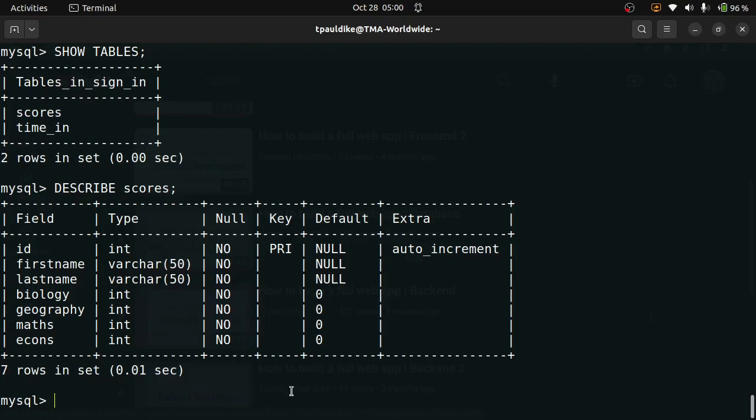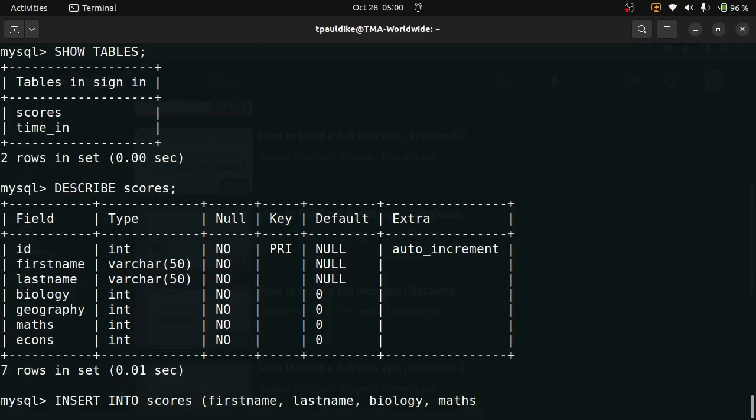All right. So let's try to enter the first record into this table now. Let's say insert into scores, first name. Now I can comfortably skip the ID because it is automatically generated. So first name, last name, and then biology. I want to insert a biology score and a maths score.